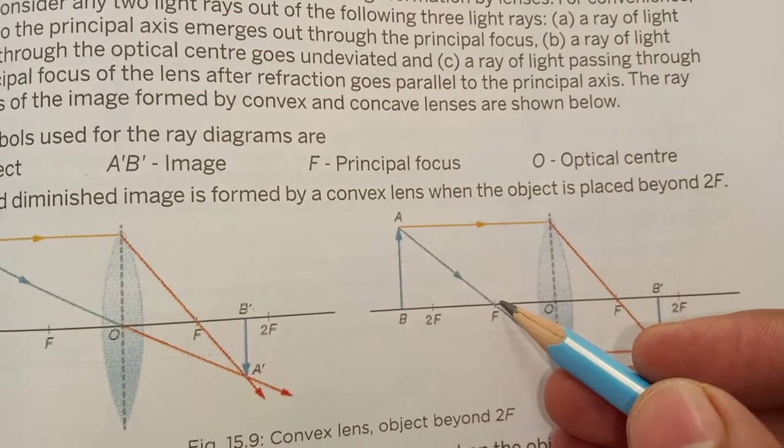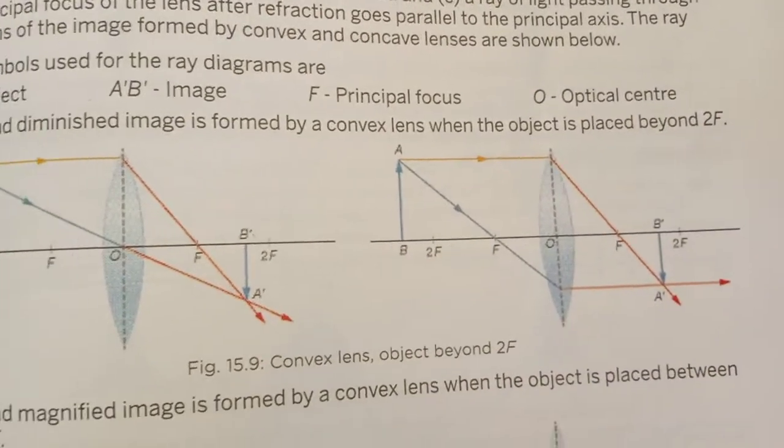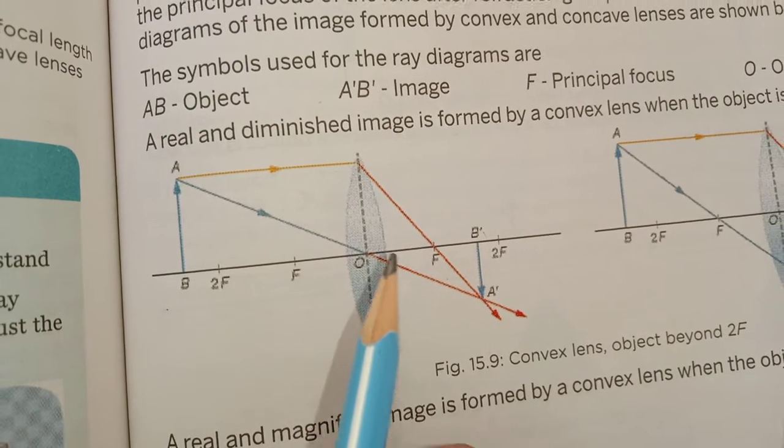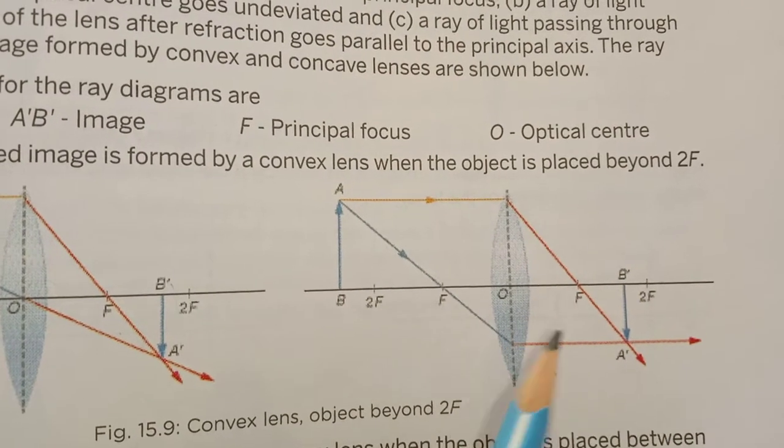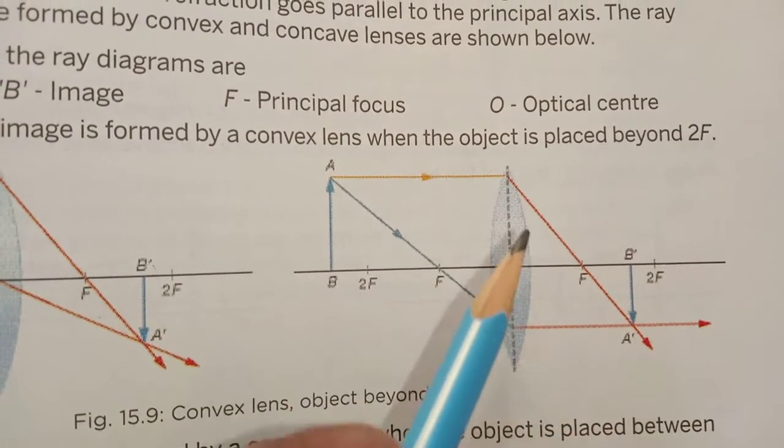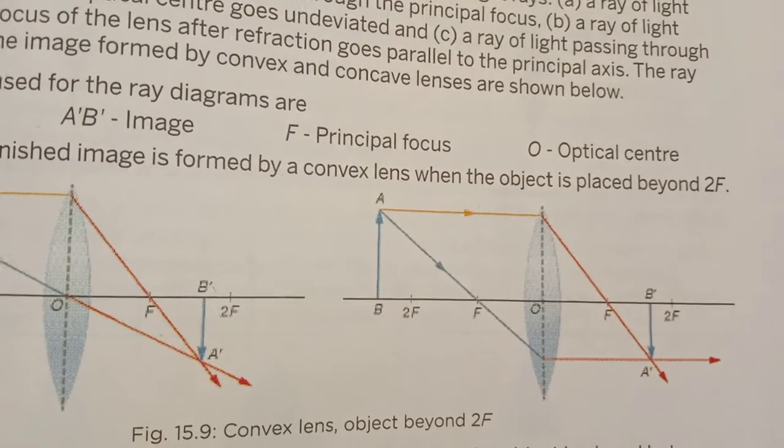F is principal focus, O is optical center. Okay, so first of all, understand when the light ray passes through this point O, optical center, it will go straight, it will not bend. And if the light ray passes through this focal point, principal focus point F, it will bend parallel to the principal axis after the diffraction, after passing through this lens. Okay, there are two main things, optical center O and principal focus F.